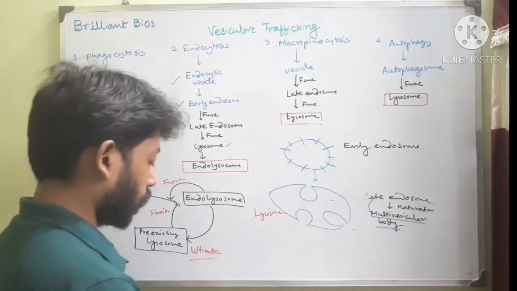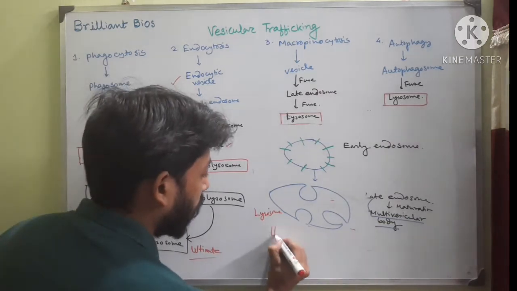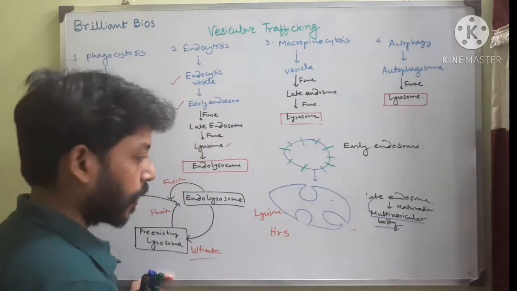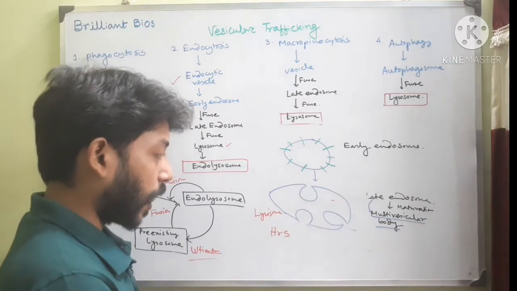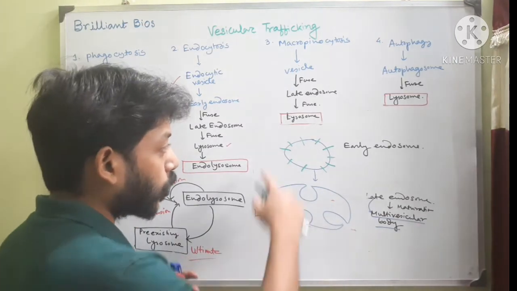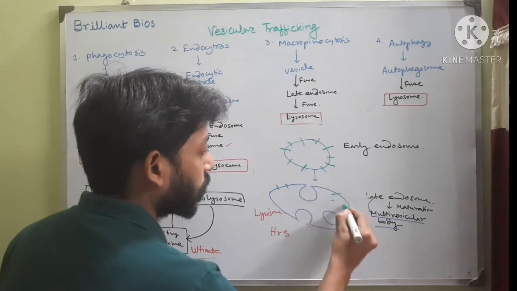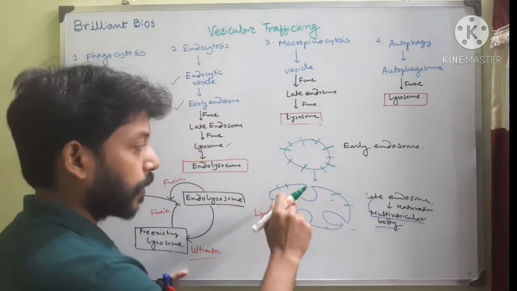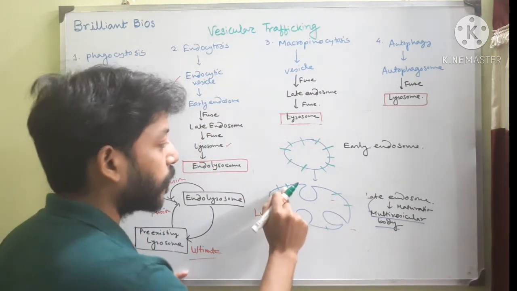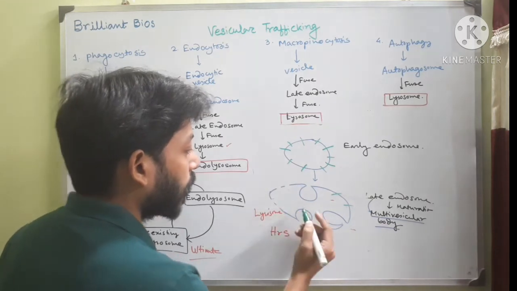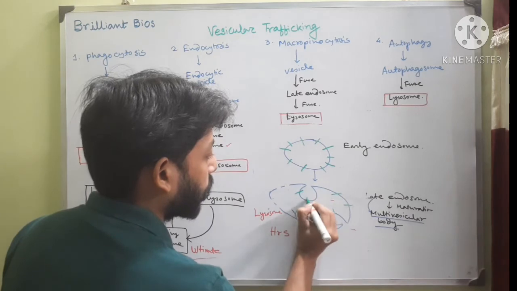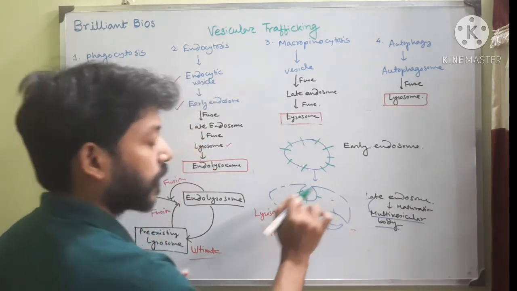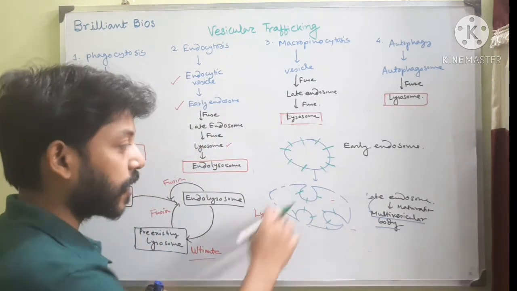One protein is called HRS. This protein helps in these budding formations. What I told you is that these proteins are present at first simultaneously all over the body, but this HRS protein helps to locate this protein inside the vesicle or body. Only in this area does this HRS protein help in these formations.